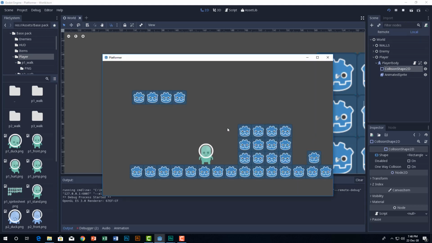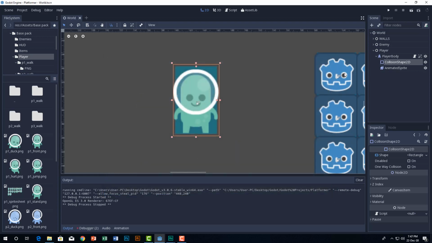So we can see a little bit. I think we should fix it, right? Just to fix a little bit. Oh, there you go. Here we have our player moving around.